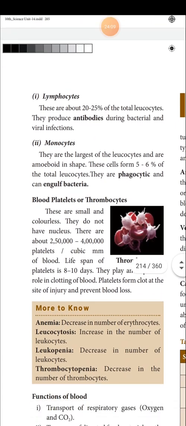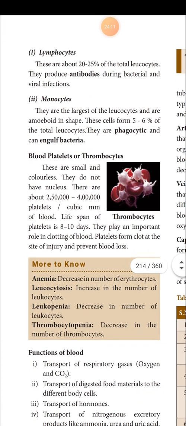Let's see about lymphocytes. These are about 20 to 25% of total leukocytes. They produce antibodies during bacterial and viral infection. Here about lymphocytes I want to say a little bit extra than in your book. Next to neutrophils, the most abundant leukocyte is lymphocytes, 20 to 25%. And they are the smallest WBC. What is said here is that they produce antibodies.